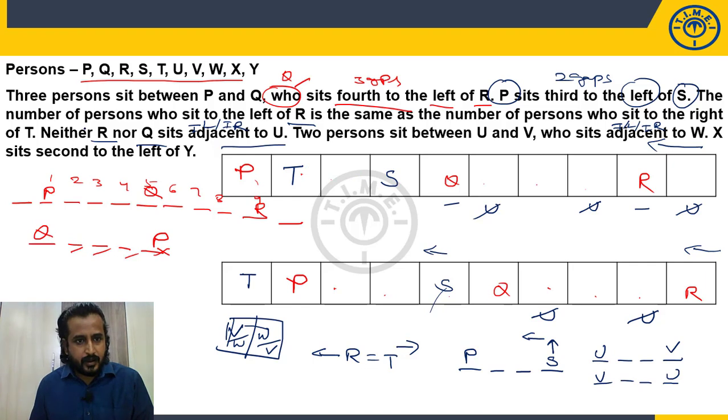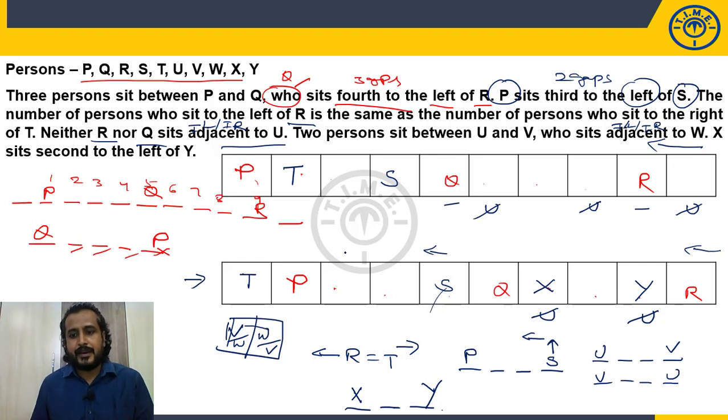And what is the last clue given? X is second left of Y. Okay. Now in this case, if I check X is second left of Y, the only possibility will be X is here, Y is here, because I require X, one position gap, Y. The only possibility is X, one position, Y.